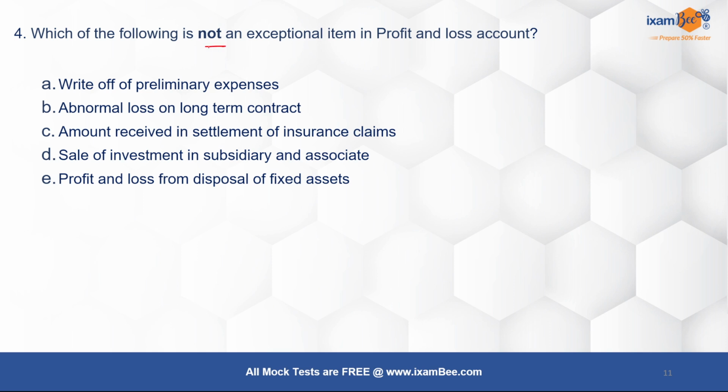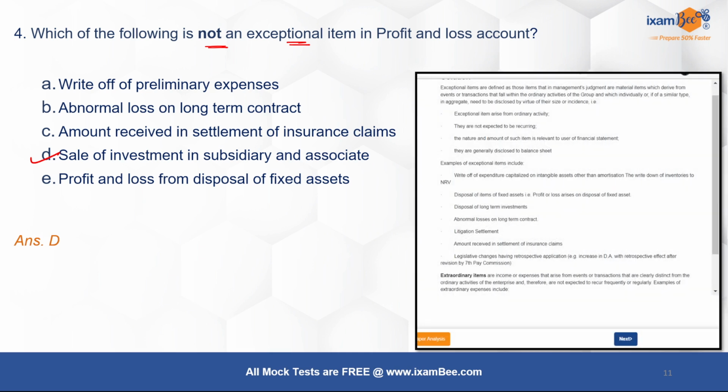Which of the following is not an exceptional item in profit and loss account? Write-off of preliminary expenses, abnormal loss on long-term contract, amount received in settlement of insurance claims, sale of investment in subsidiary and associate, or profit and loss from disposal of fixed assets. The correct answer over here is D, sale of investment in subsidiary and associate. Exceptional item क्या होता है? Exceptional item होते हैं जो आपके रेगुलर ऑपरेशनल रेवेन्यू से रिलेटेड नहीं होते, राइट? सो दे आर नॉट रिलेटेड टू देम, बट दे आर स्टिल मटीरियल आइटम्स एंड कोई इवेंट बेस्ड होते हैं जिसके बेसिस पे यू कैन गेट दैट प्रॉफिट और लॉस, राइट?